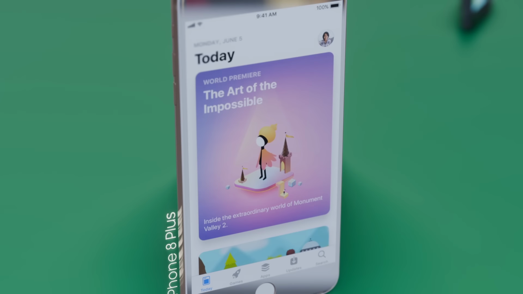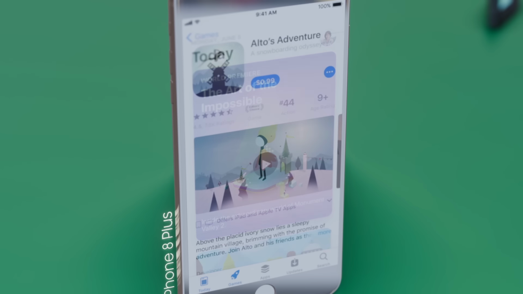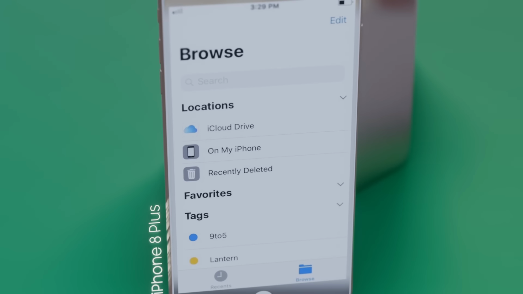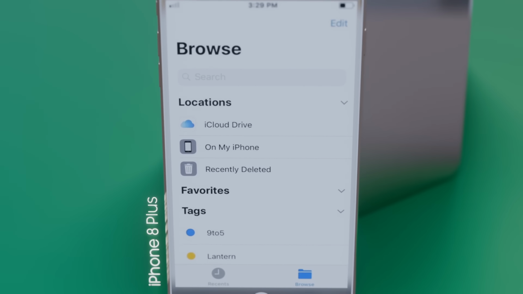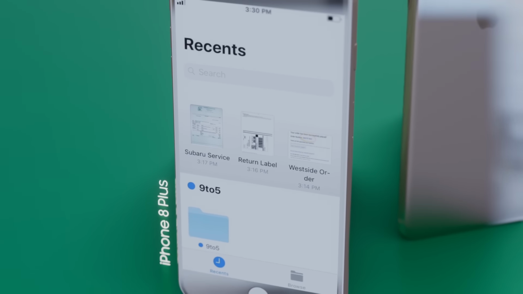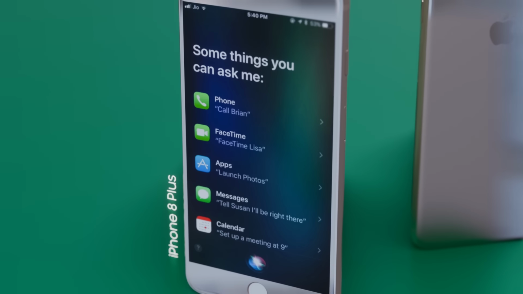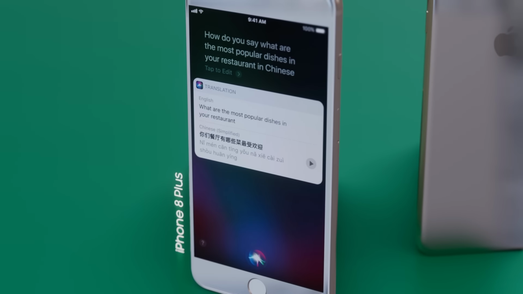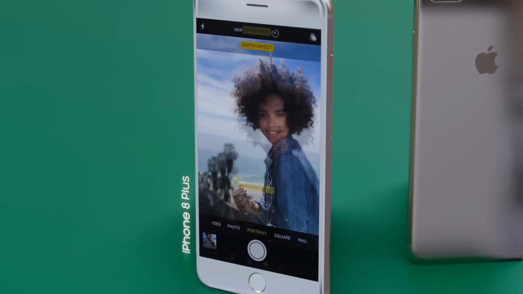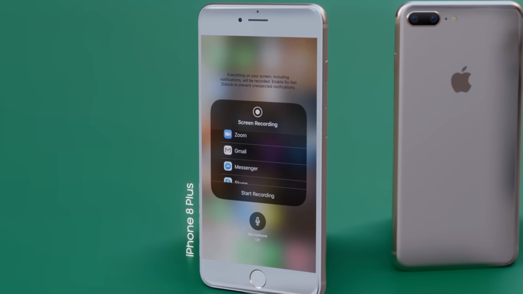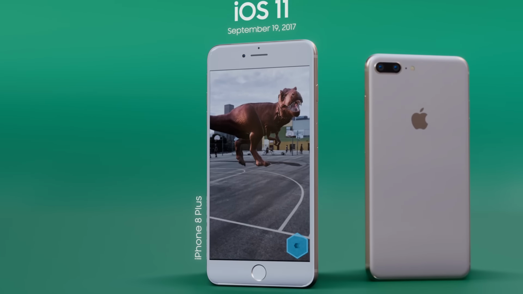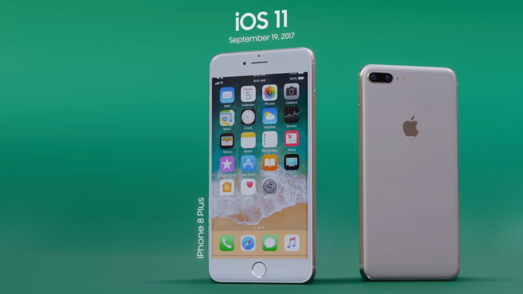The App Store got its first major overhaul since iOS 7, focusing on editorial content and daily highlights. A new Files app brought true file management to iPhone and iPad, enabling users to access local and cloud files seamlessly. Siri became smarter with on-device learning and translation capabilities. The update also enhanced the camera with improved portrait mode and new photo effects, introduced screen recording, rudimentary drag and drop, and support for augmented reality, opening doors to immersive experiences.